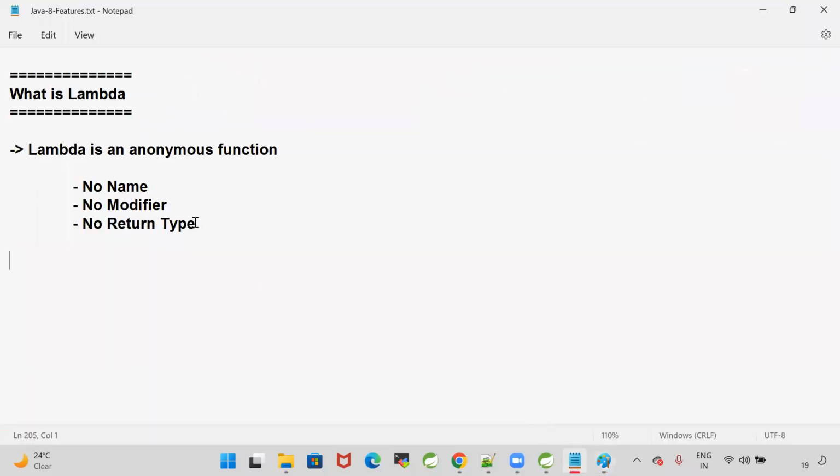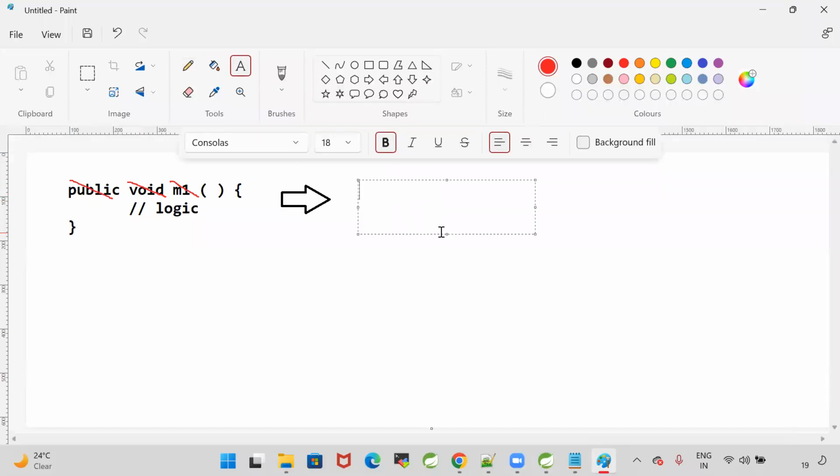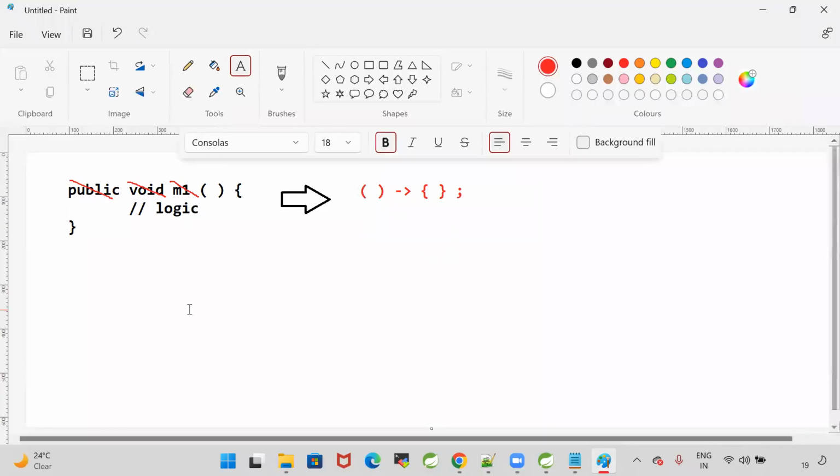So what is the definition for the lambda? Lambda is an anonymous function, no name, no modifier, no return type. So from this, remove the name m1, remove the return type void, remove the modifier public. If I remove all these things, then what is my lambda? Just a bracket will be available, and to represent the body, we are going to write an arrow like this. Are you clear with this? This is a lambda expression.